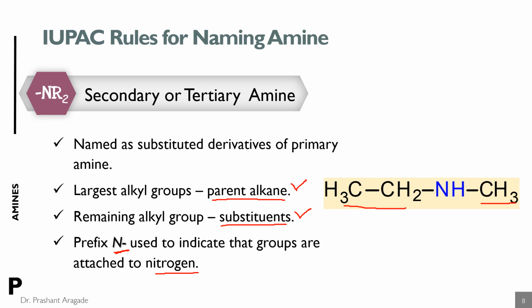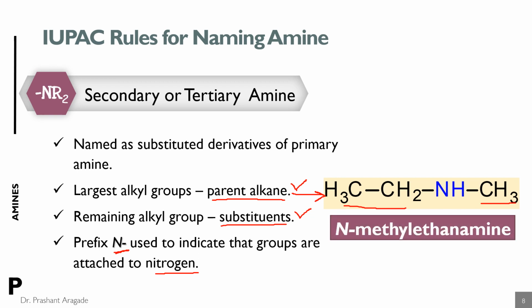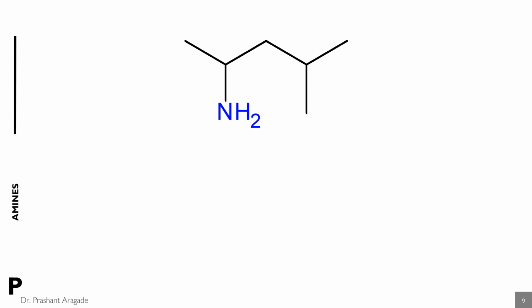Ethyl is the largest alkyl group, so it is considered as the parent alkane, and methyl is considered as substituent. So the name of this compound is N-methyl ethanamine. This N indicates that the methyl group is attached to the nitrogen atom. Let's see another example. So step 1, select the longest continuous carbon chain.